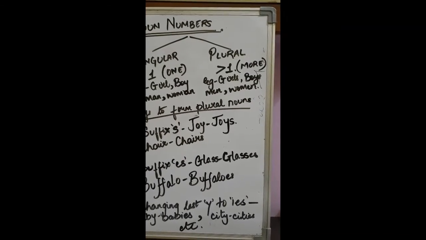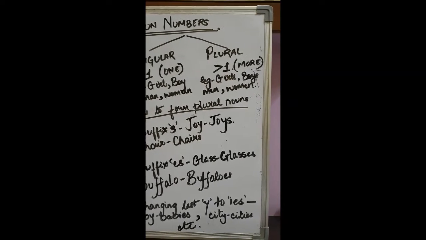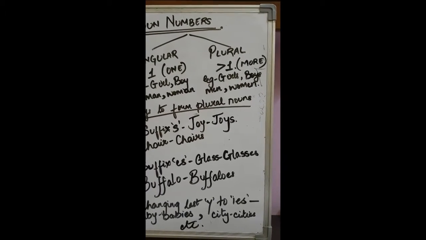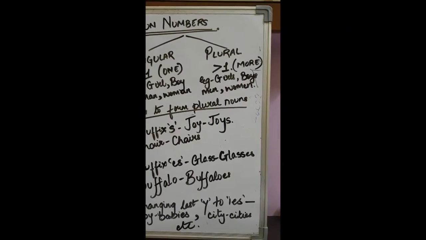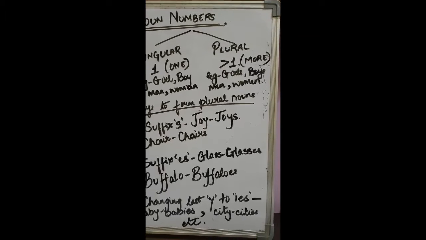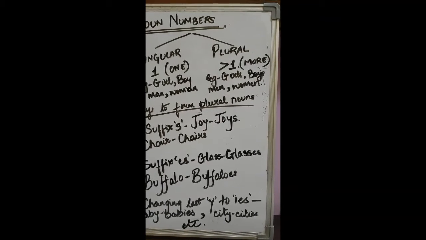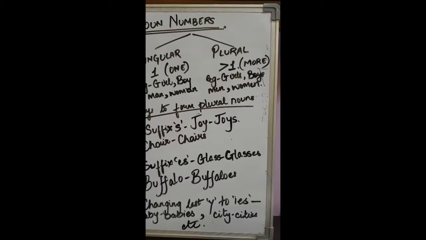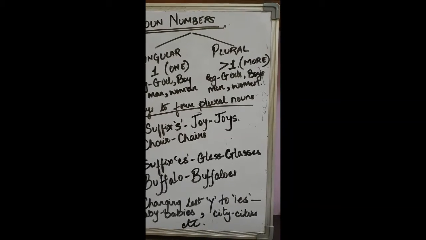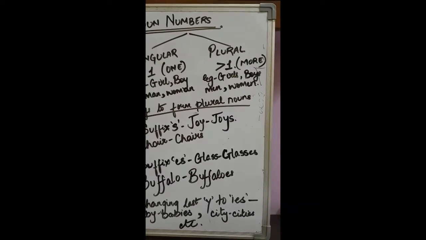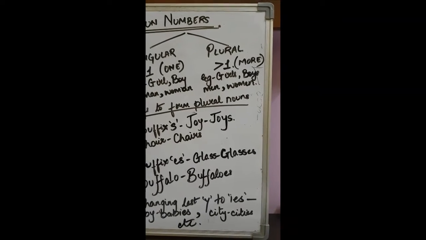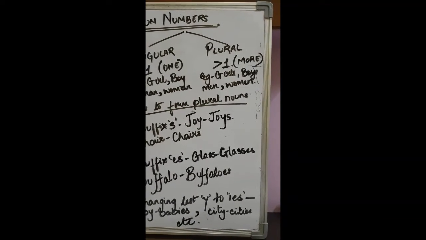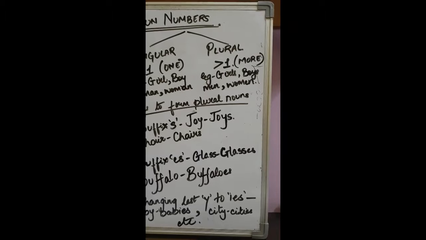For example, girl is a singular, girls are plural. A man is a singular number, men are plural numbers. There are around 9 ways to form plural nouns. The first one is by adding s to the end. What does suffix mean? Suffix means adding to the end. There are many words to which you can add an s to the end and they become plural from singular. Like toy, toys, chair, chairs, table, tables, right?